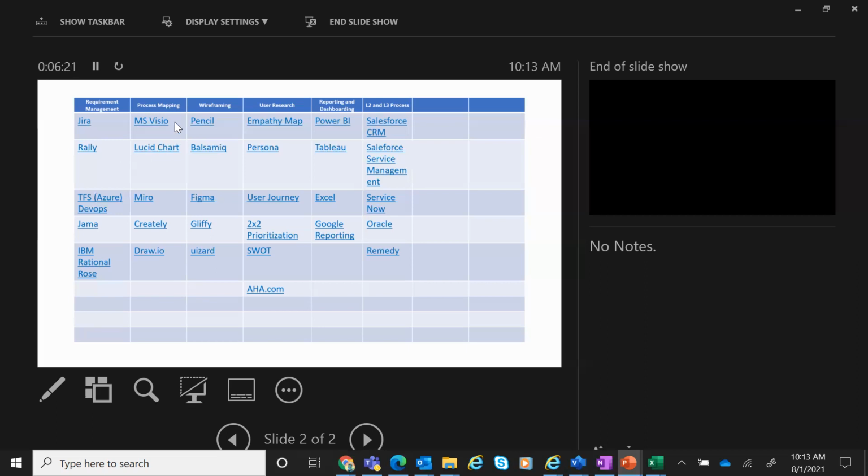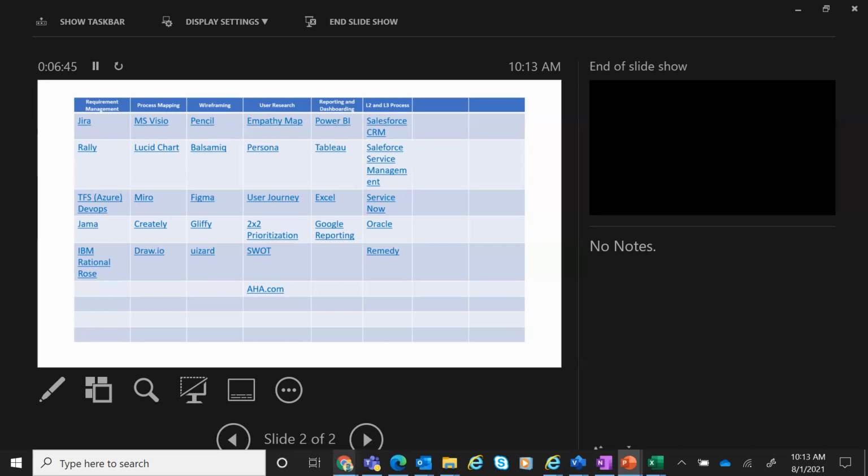So then you have process mapping. We have discussed process mapping in the past. Some of the good ones are basically MS Visio and Lucid Chart. So these two really are very popular. MS Visio for that matter, because it's a Microsoft product, is really popular. The other one is Lucid Chart. So Lucid Chart also gives you the same experience as MS Visio.